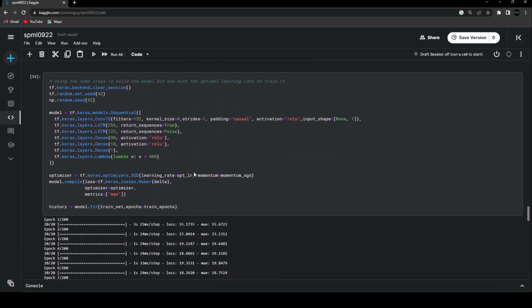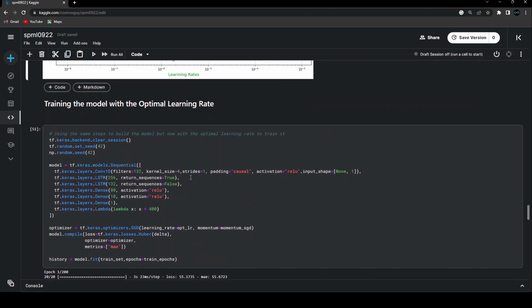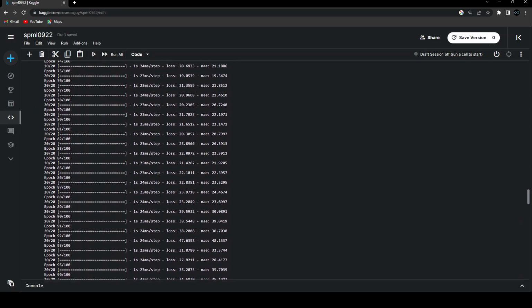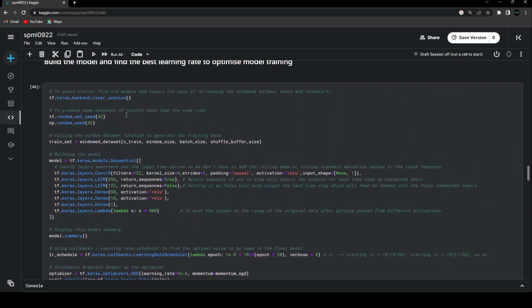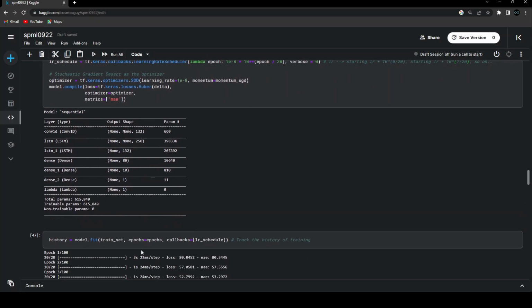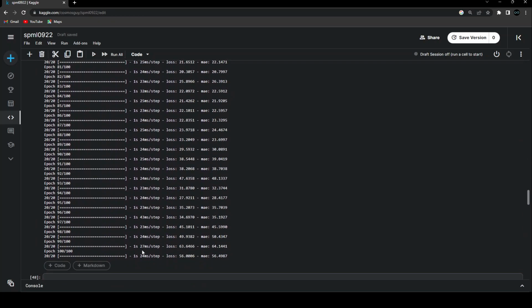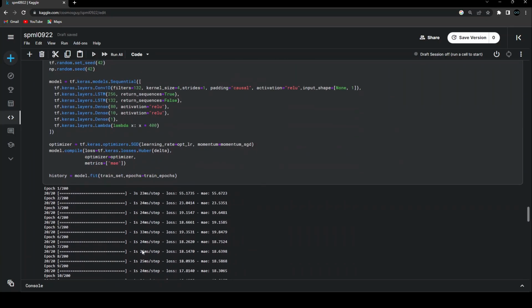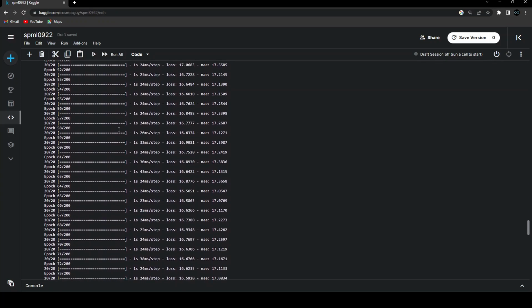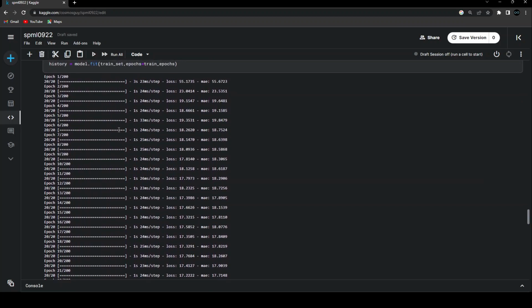And now, using that same learning rate that we got over here, everything else is the same. I have not changed anything over here. I'm just removing the comments and the model summary. Everything else is the same, including this model.fit. Everything will be the same, no difference at all. And then I'm starting my actual training over here, and using this optimal learning rate, I'll be able to get the best results. And that's the reason I had done the optimal learning rate thing with the help of the callbacks.